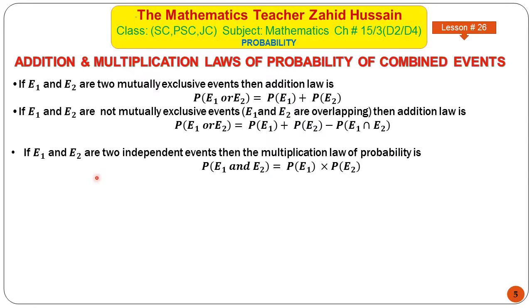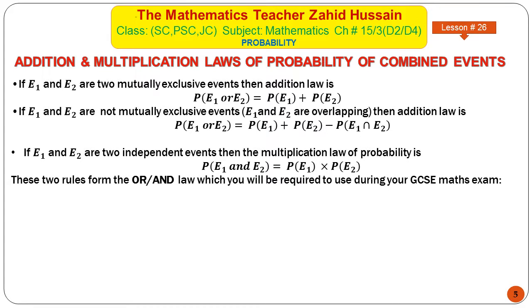These two rules form the 'or' and 'and' law, which you will be required to use during your GCSE maths exam. Points to note. In general, for probability, 'or' means add. In general, for probability, 'and' means multiply.